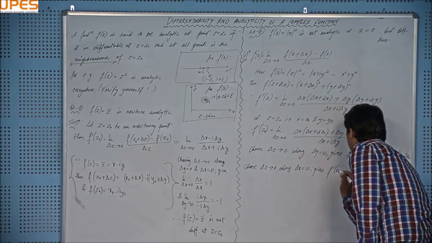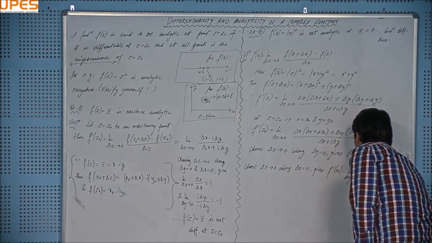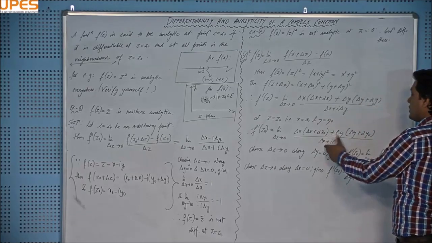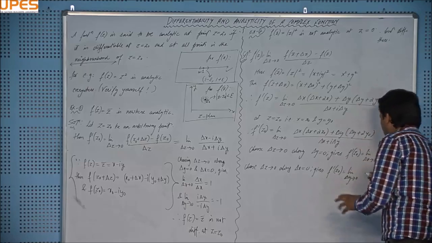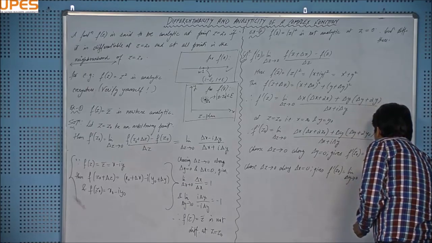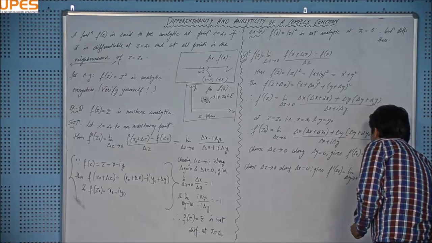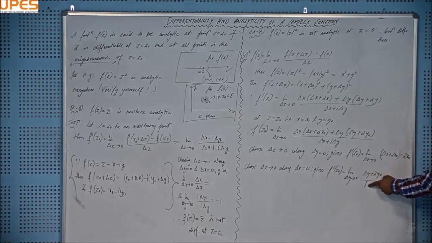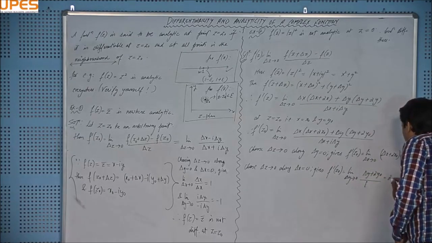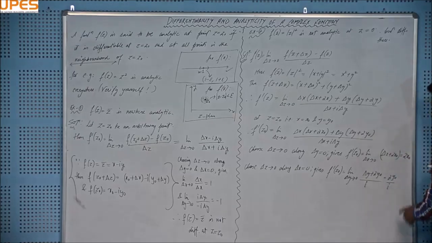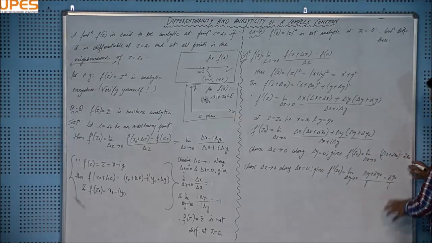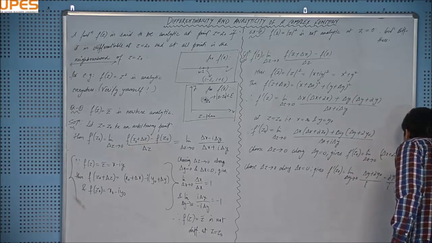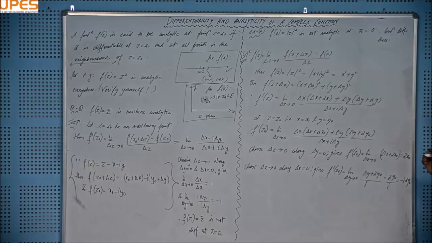And that will give f dash z naught, limit delta y tends to 0. Putting delta x equal to 0 here will produce these two terms only. Delta y will be cancelled, and I will be having delta y plus twice of y naught over eta, right? And on plugging delta y equal to 0 here, I will be getting twice of y naught upon eta, equal to twice of y naught over eta, or you can rationalize it with plus eta, and you will be getting minus eta twice y naught, right? And along two different paths, values are different.